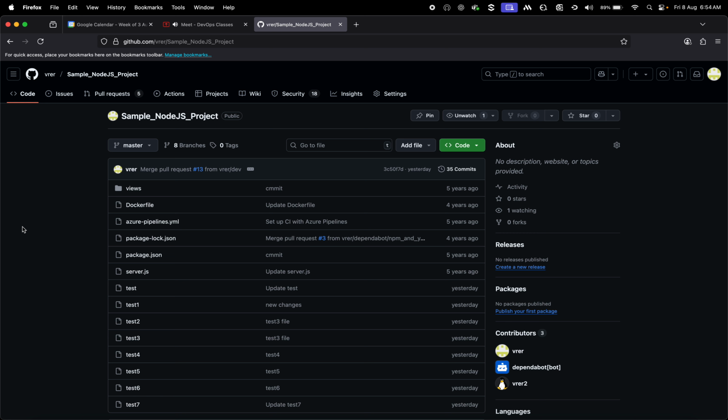The squash command is git rebase -i HEAD~ followed by the number of commits you want to merge, and it'll open the editor for you with the number of commits you mentioned. You have to pick one commit out of that. Always pick the oldest commit. For the remaining commits, remove the pick and keep the s. S means squash. Do that in the file and save it. It will be squashed automatically.